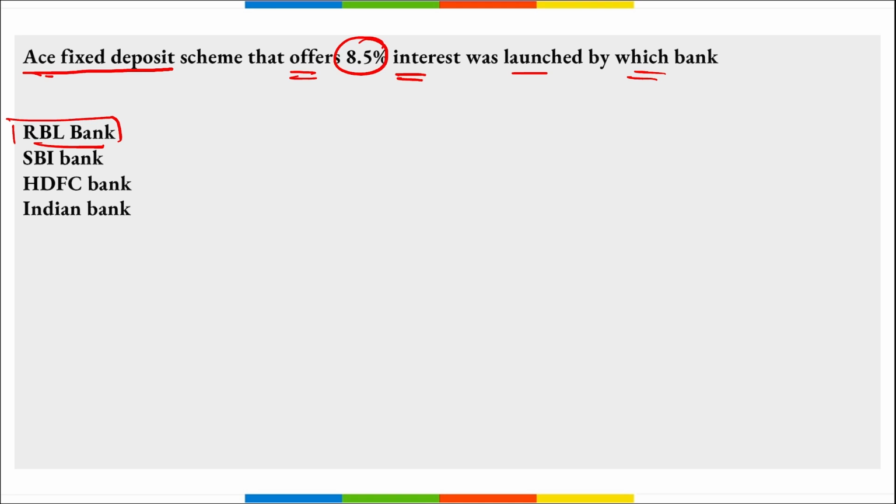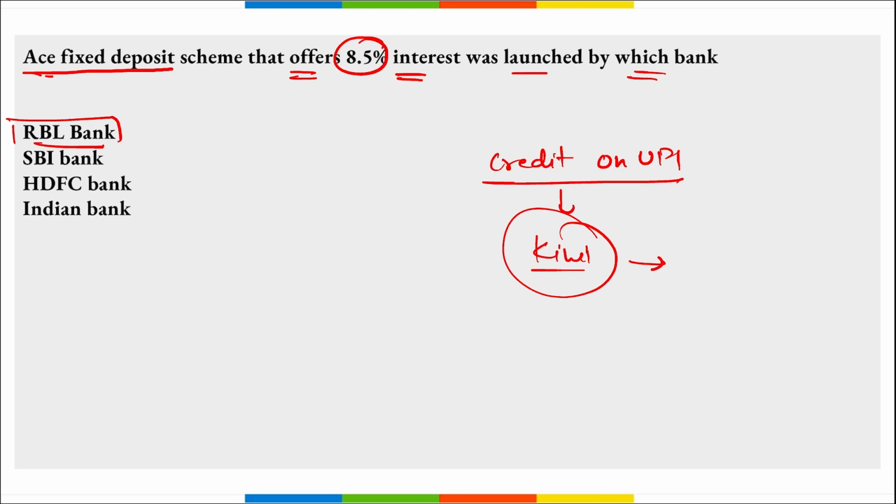Apart from this, remember, credit on UPI platform. This was launched to ensure the credit card service on UPI, right? Or UPI service on their credit card, and this was launched by Kiwi, right? This is a groundbreaking credit card platform, and they have launched credit on UPI customer solution or service to their customers.